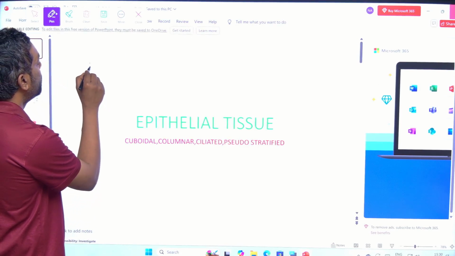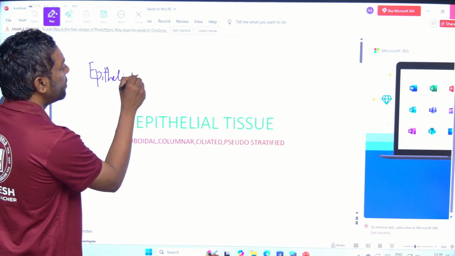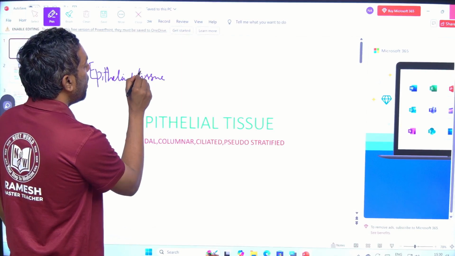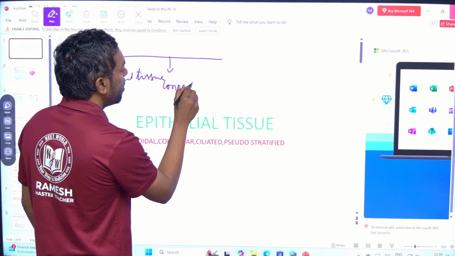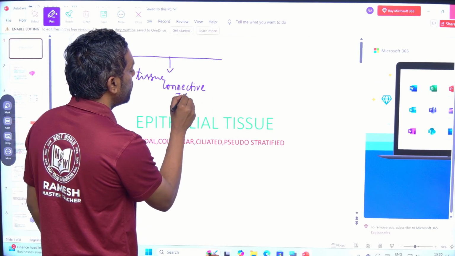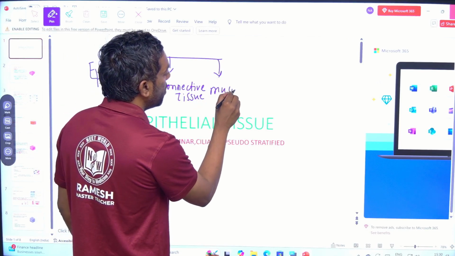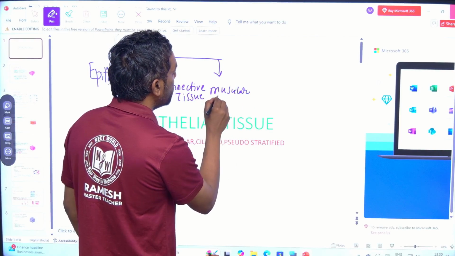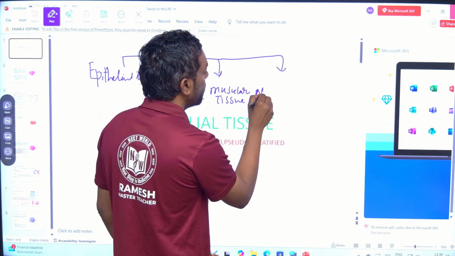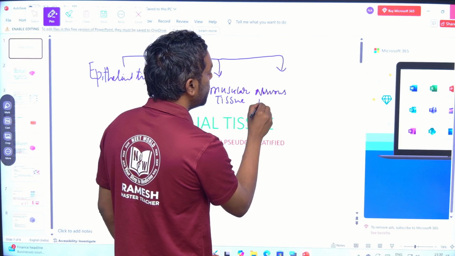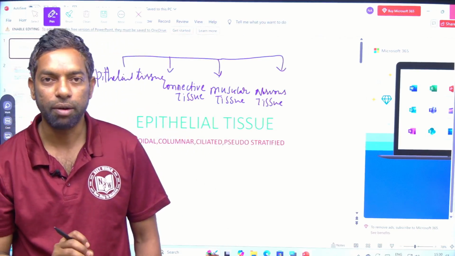First, epithelial tissue, and connective tissue, muscular tissue, and nervous tissue. Mainly these 4 types of tissues are there in the animal body.